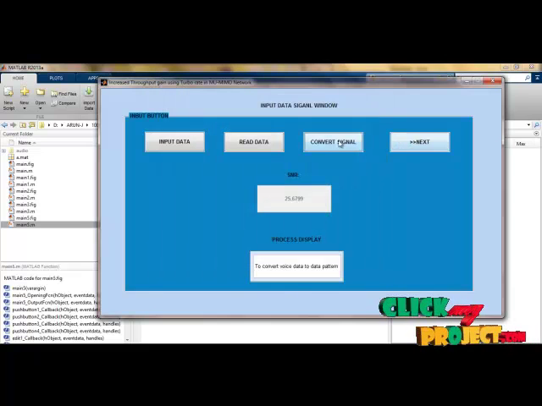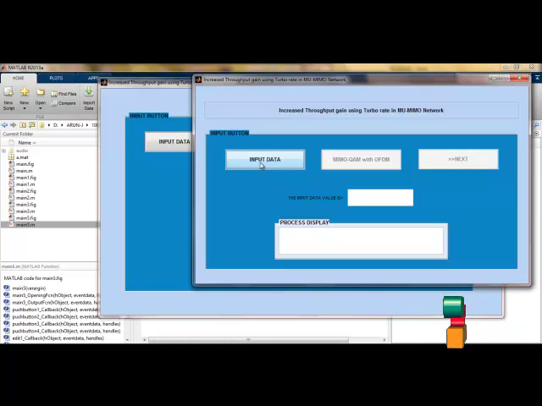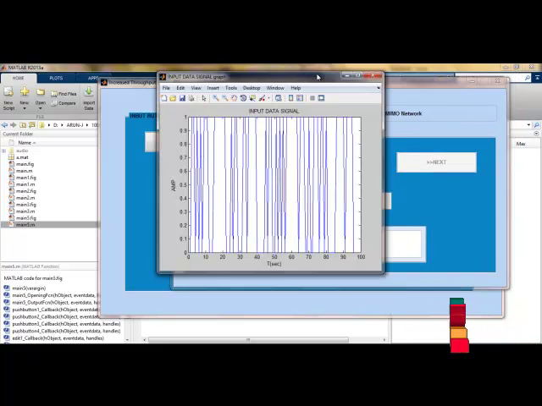For the next process, I have identified the SNR of the given input, and then I go to the next process. Here the signal is converted into data, that means binary to decimal, decimal to binary, and binary to decimal. Decimal to binary is conducted before transmission, and binary to decimal is conducted in the receiver part.